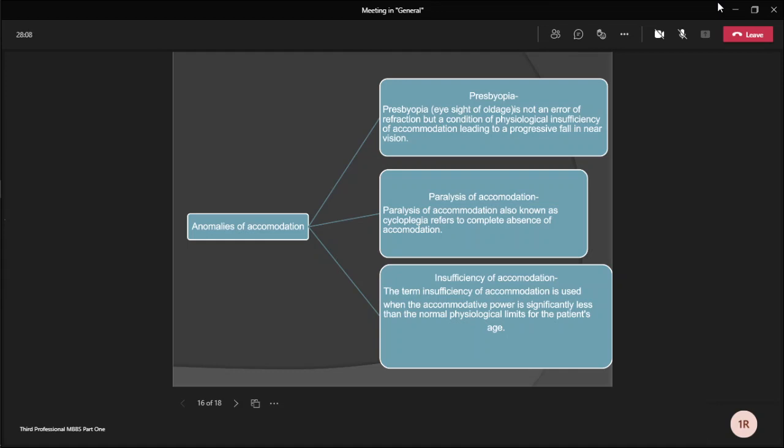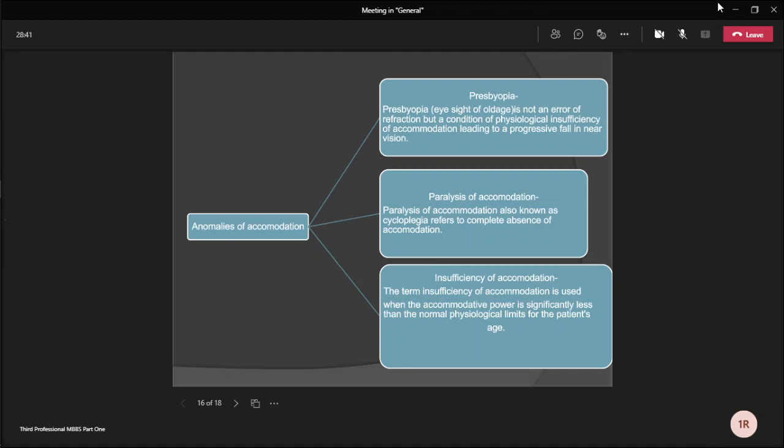And there is a rough guide. Ideally, at the age of 45 years, we usually give +1 to +1.25 diopter lens for near work. At the age of 50 years, it is +1.5 to +1.75 diopter. At the age of 55 years, it is +2 to +2.25 diopter. At the age of 60 years, a +2.5 to +3 diopter lens is usually prescribed.